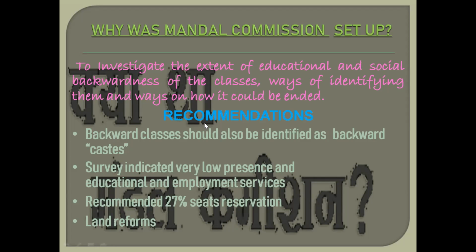What recommendations did this commission give? The recommendations were that backward classes should also be identified as backward castes. The survey indicated very low presence in educational and employment services. Their presence was very low, they did not come forward much, and in educational and employment services too their presence was very low. It recommended 27% seats reservation in all employment and educational services, 27% seats reservation for the OBCs.